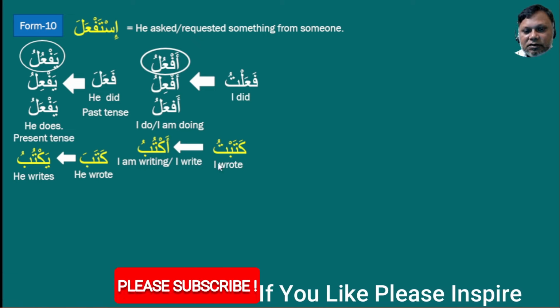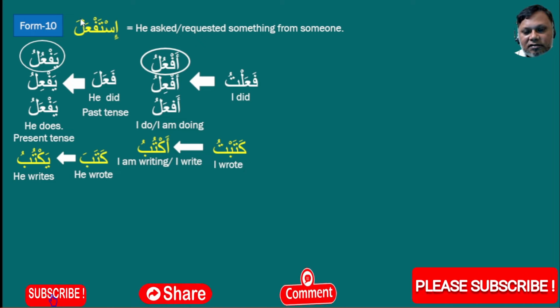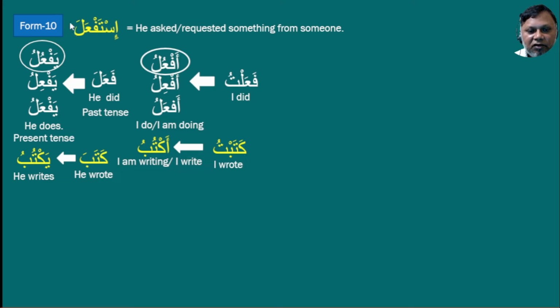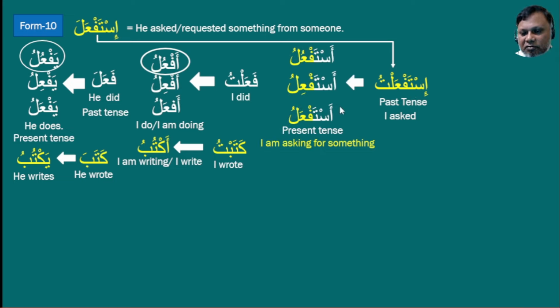Right. Now if we do the same thing for this form 10 verb, istafala, this is for he asked, past tense for he. If we want to do the same thing for I, then it will be istafaltu. We have to add tu after this lam. Then we will get the past tense for I. So we can write istafaltu, meaning I asked, past tense. Then what will be the present tense for this I? It will be any one of these three: either astaf'alu or astaf'ilu, or it will be astaf'ulu.